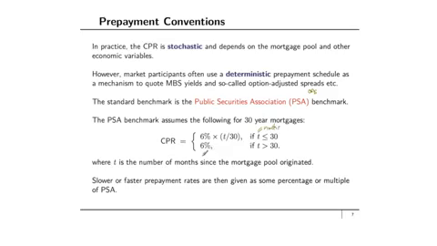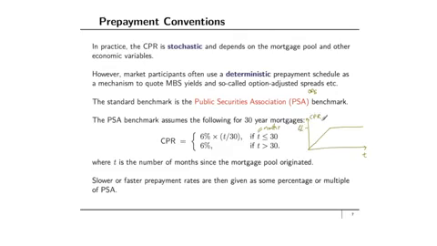So the assumption here is that the conditional prepayment rate of a mortgage is 6% if it's more than 30 months old. If it's less than 30 months old, the conditional prepayment rate is 6% times T over 30. So basically the CPR grows linearly for 30 months and then it's flat. So this is time T in months, this is 6%, and this is the CPR.